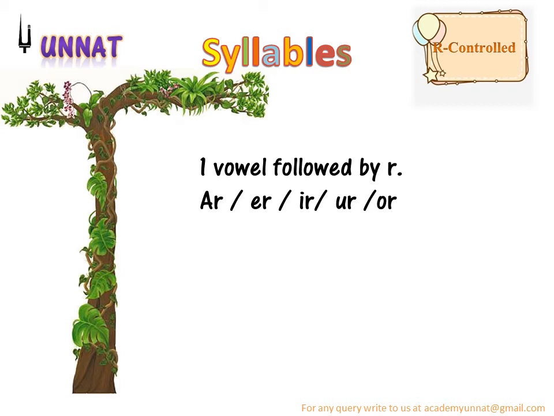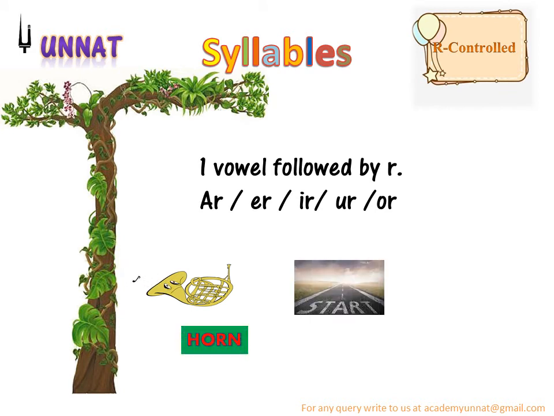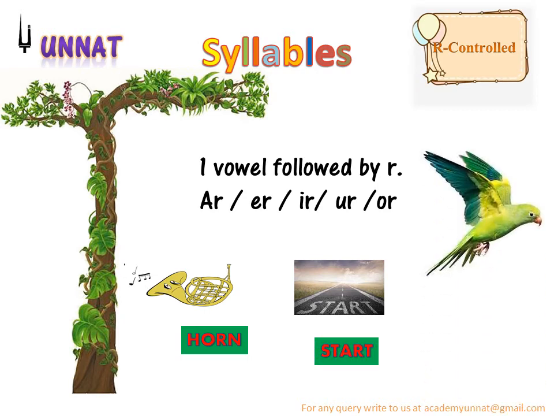Anything, ठीक है, that has R, any vowel that has R next to it, right? Like horn. Start, ठीक है, horn में O-R हमने साथ में किया, start में A-R हमने साथ में किया, and then bird में I-R both are together, so they are all R-controlled syllables.